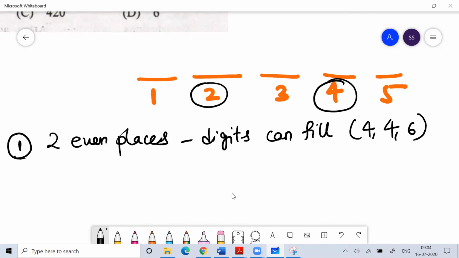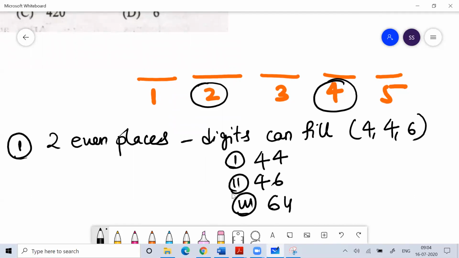I can take 4, 4 as one case, or I can take 4, 6, or I can take 6, 4. So from these 3 digits, if I have to choose two digits, in how many ways can I do that? This I can do in 3 ways.